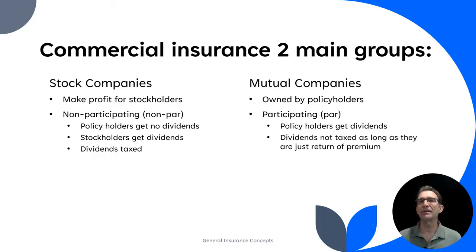When you say non-participating, it means the people who have insurance don't participate in the profits. Only the stockholders participate in profits from the company. So stockholders in a stock company get dividends, which means getting some money or share of profits if the company is profitable.